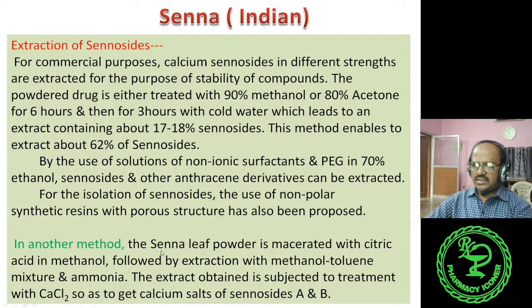Another method says the Senna leaf powder is macerated with citric acid in methanol, followed by extraction with a methanol toluene mixture and ammonia. This is the composition of the solvent. The extract obtained is treated with calcium chloride so as to get calcium salts of Sennosides A and B. Without treatment with calcium chloride, calcium salts of Sennosides A and B cannot be obtained.